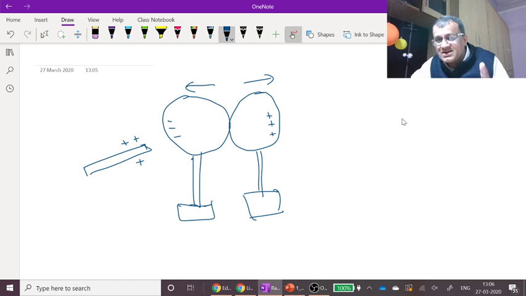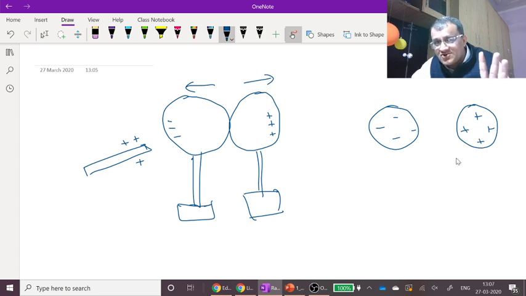Because I have separated, so this ball will have negative charges over it, this ball will have positive charge over it, and you have got no back to normal now. Now you remove that rod. This rod, now you take it away. You will have one rod, one ball which is negatively charged, one ball which is positively charged.